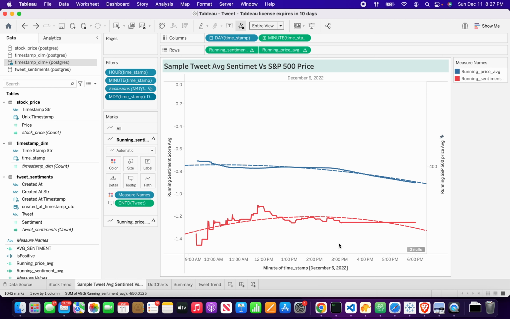But can you say for sure that there is a relation? No. There's just 1 day worth of data, not enough data to help answer the question. I ran out of time. Since the tweet sentiments are live data, I cannot really get historical data out of the Twitter API.